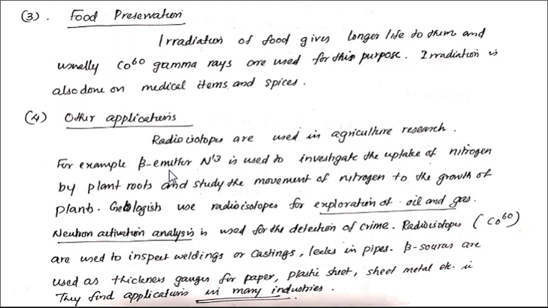So this means that radioactive isotopes find applications in so many fields. So radioactive isotopes are used in many fields covering medicine, archaeology, food preservation, oil exploration, agriculture, crime detection, etc. So this is all about radioisotopes and their applications.